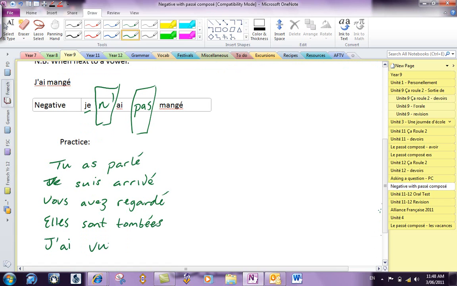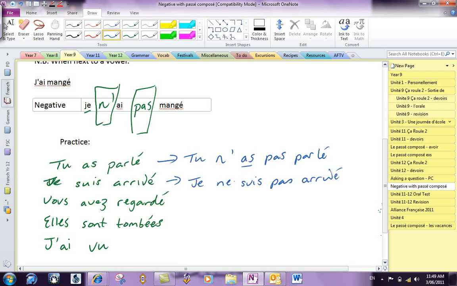Lovely. Okay, so what are we going to do? Well, the first one, you've got to put the n and the pas, so it'd be tu, then n'as, because it's got a vowel there next to the vowel. Tu n'as pas parlé. That's right, because that's our vowel, isn't it? That's only the participle. What about the next one? The next one is je ne suis pas arrivé. Because you're sandwiching that suis. That's right. And you don't need to put an apostrophe because suis starts with an S. That's right, exactly. So je ne suis pas arrivé.